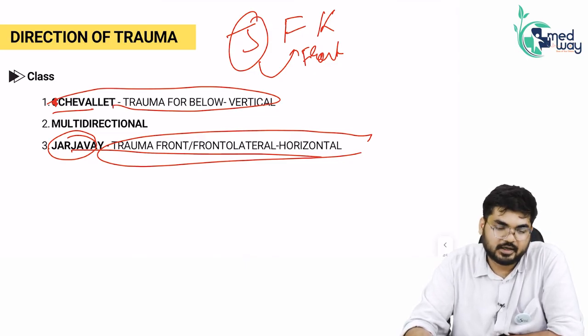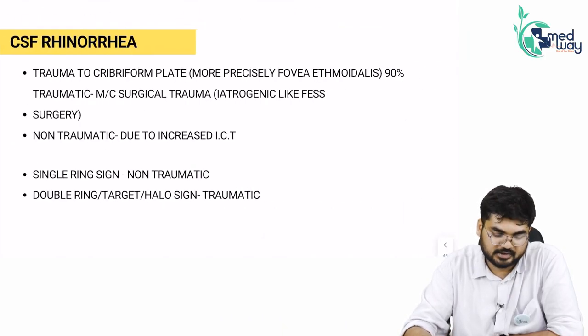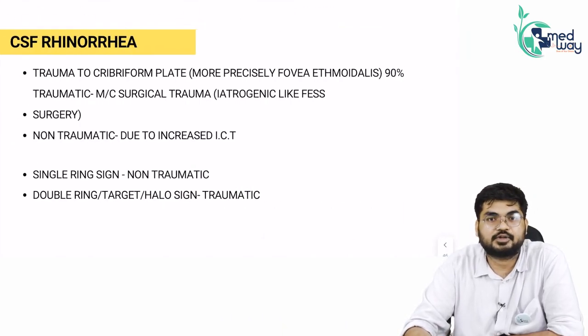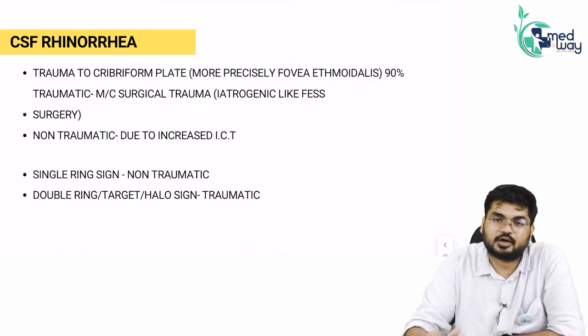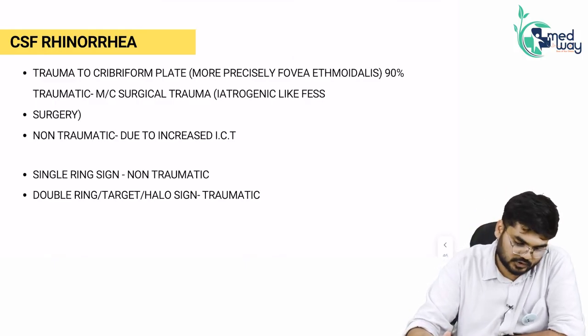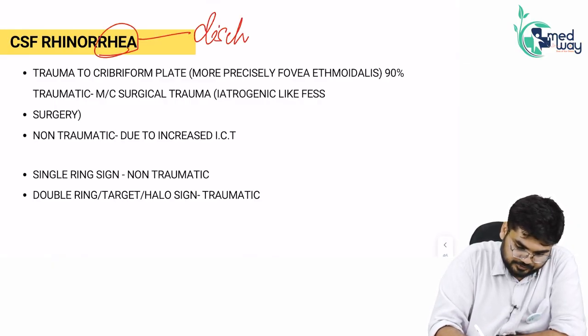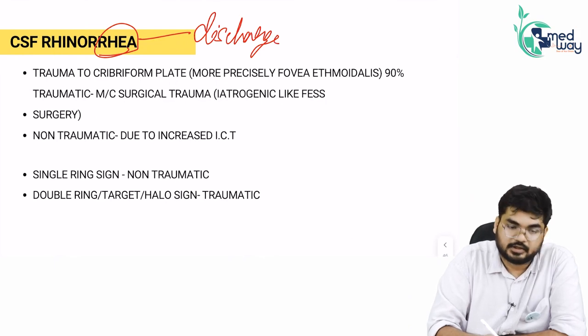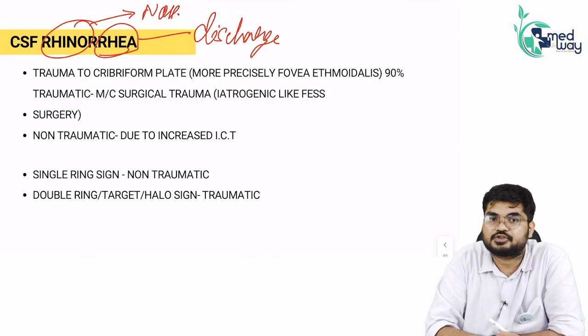Fine. Going ahead, I will start with a very important new topic, that is CSF Rhinorrhea. See, let us break this word first of all to understand what is CSF Rhinorrhea. Rhea means basically discharge. Rhino means nose.